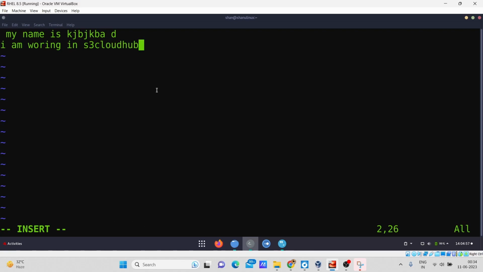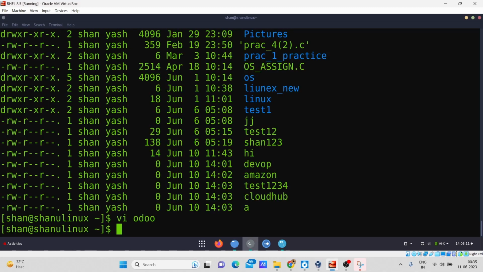Now if I want to quit from that, you just press escape and then colon wq. This is the simple command you have to type to save and quit from the editing file. You simply press enter, and you can see I have exited from the text editor. Now if I want to check whether the file is created or not, I will type the command ls -ltr again, and you can see this file has been created.